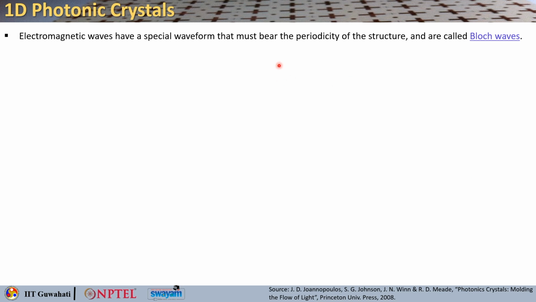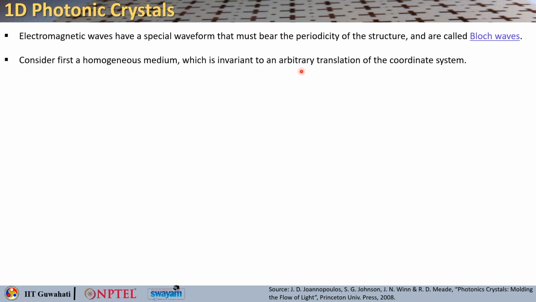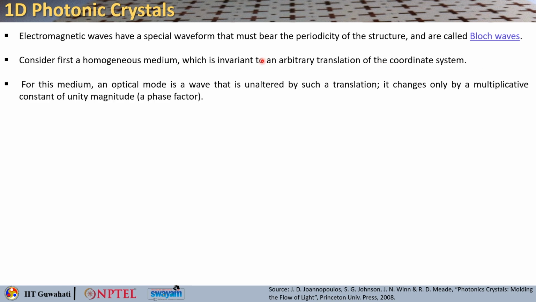Now the electromagnetic waves that interact with this kind of structure will also have a special waveform that must bear the periodicity of the structure, and these are called Bloch waves. Okay. So let us go into the details of it.